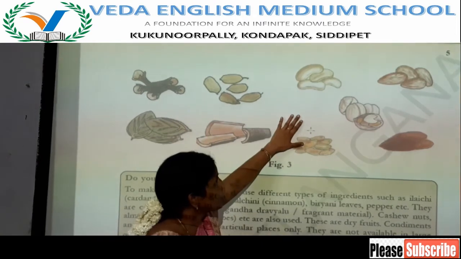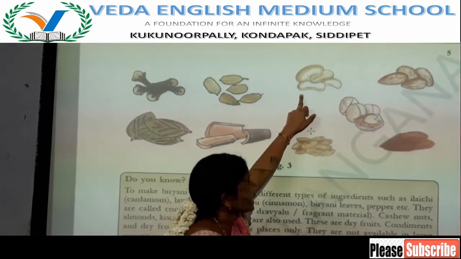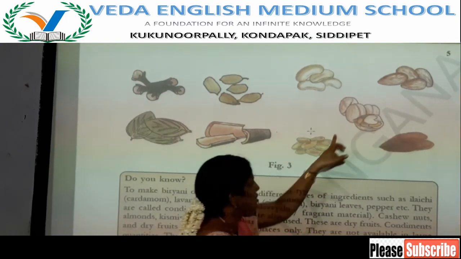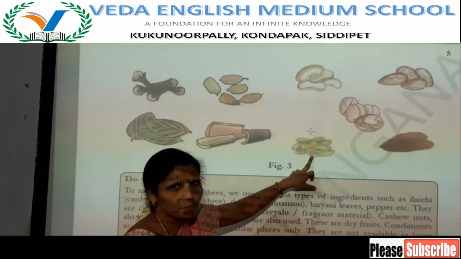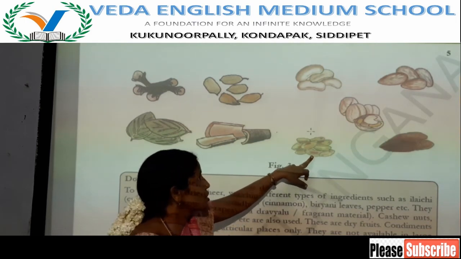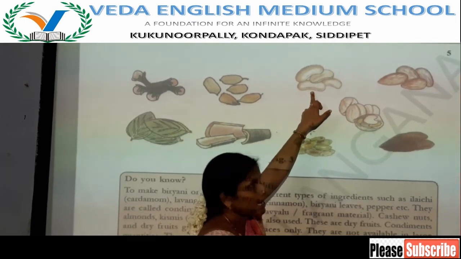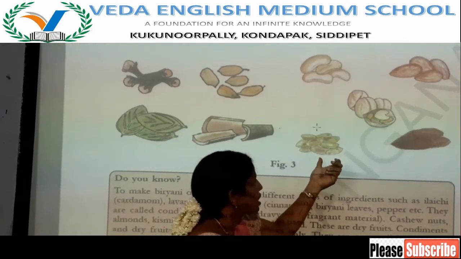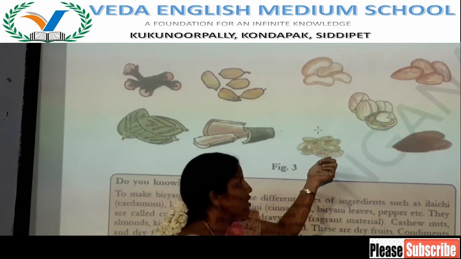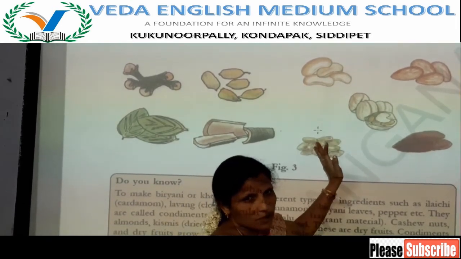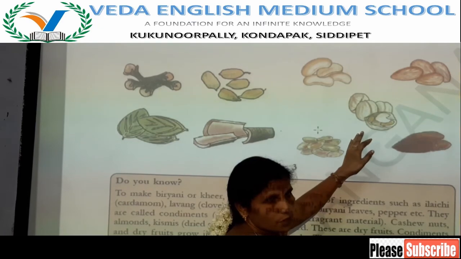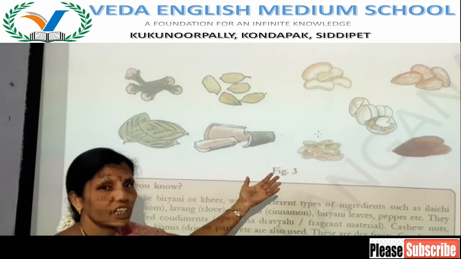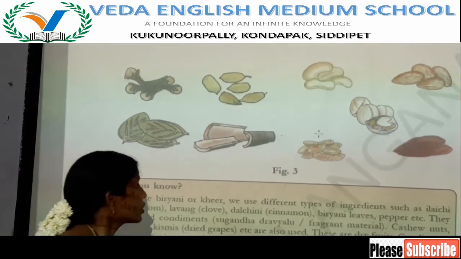And what are you seeing here? Cashew nuts, almonds, kismis, walnuts, pistachios. These are called dry fruits. These we use to make kheer.